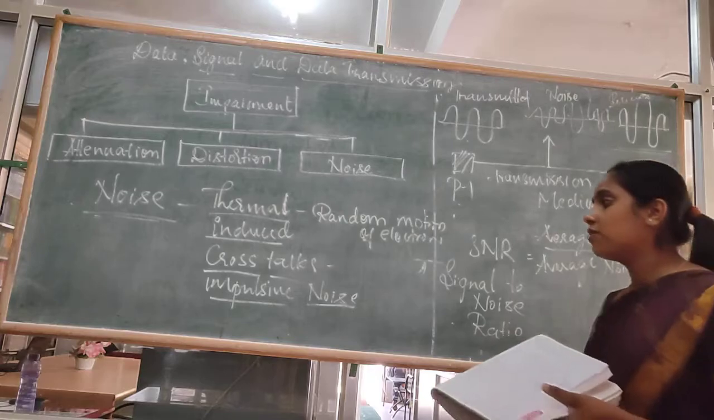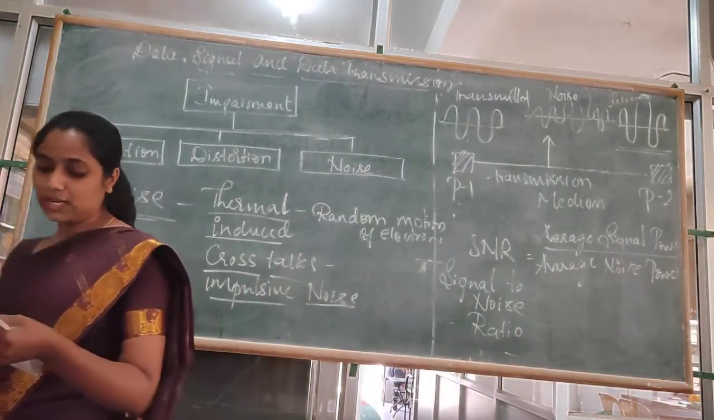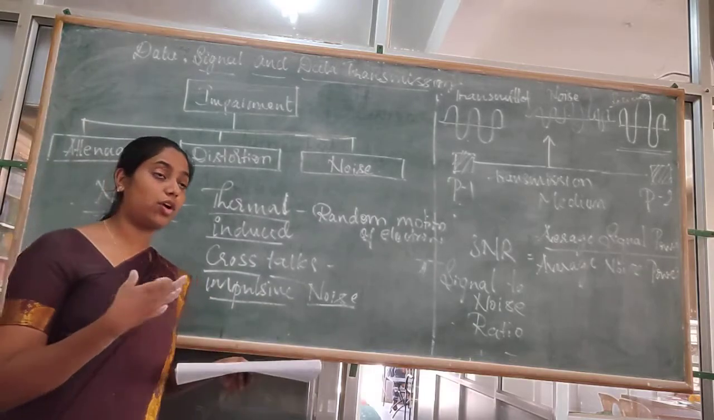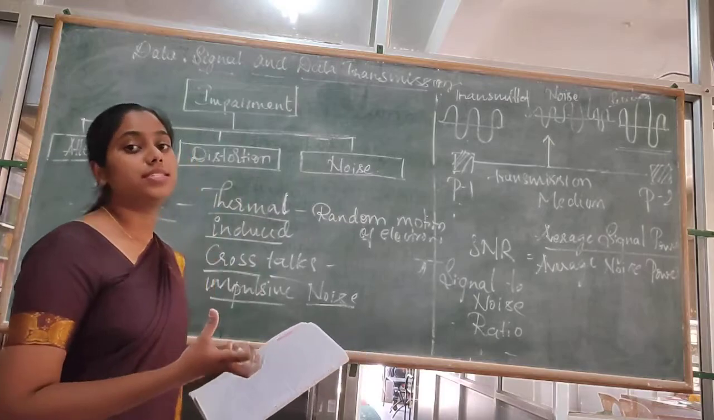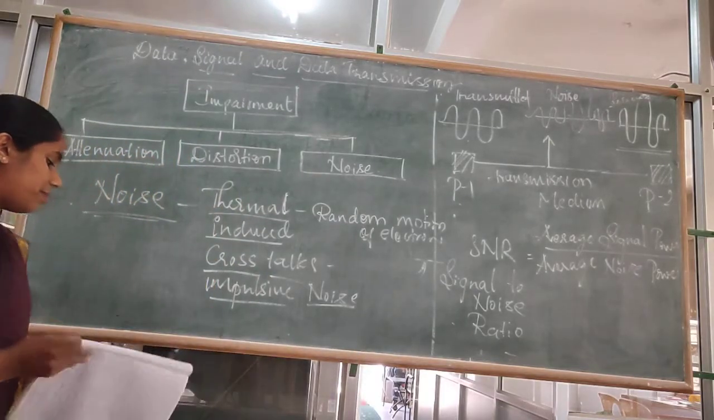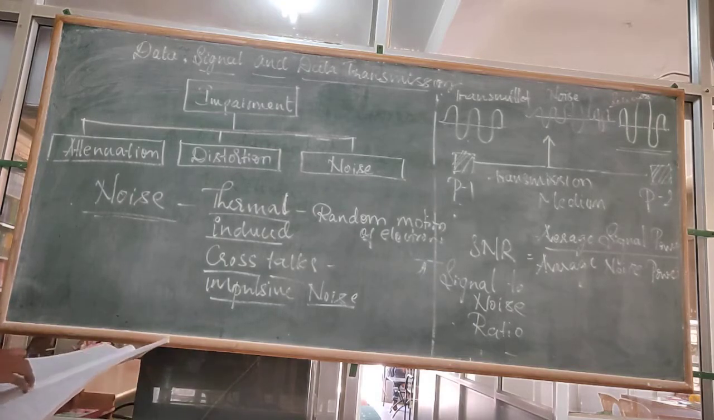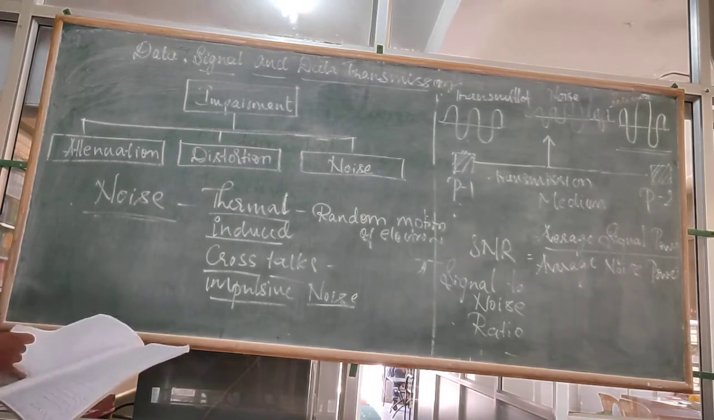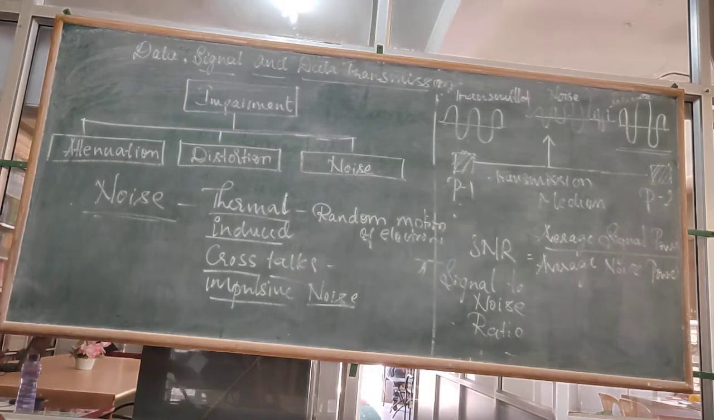It helps us in finding the bit rate. To know the ratio of signal power to the noise, it helps us find the bit rate of the signals. So this is about the noise. What is noise? It is an impairment that is caused by the transmission medium.